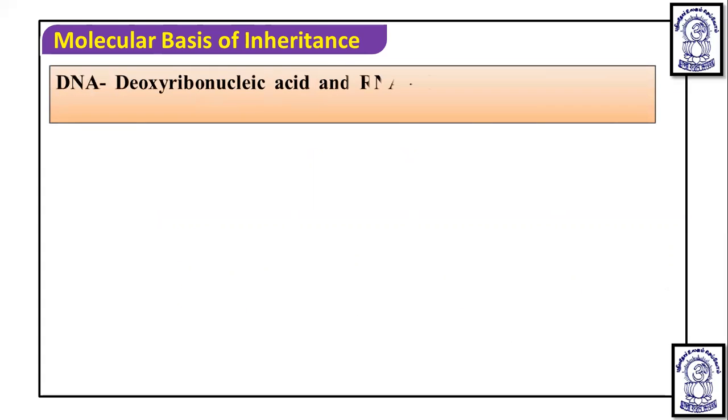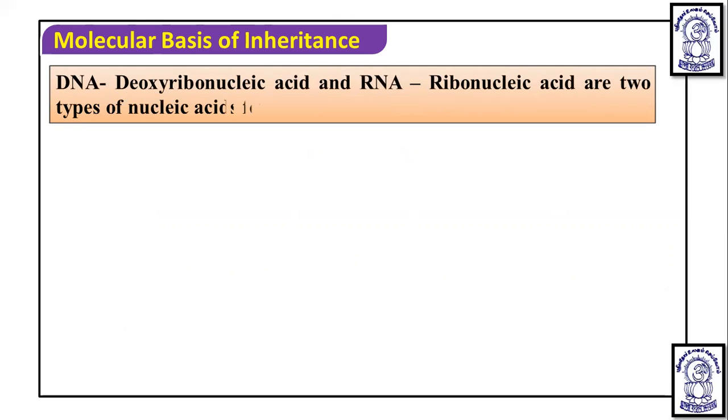So, if we talk about nucleic acid first, there are two types of nucleic acid: DNA and RNA. DNA we call deoxyribonucleic acid, and RNA we call ribonucleic acid. These are the two types of nucleic acid found in living systems.